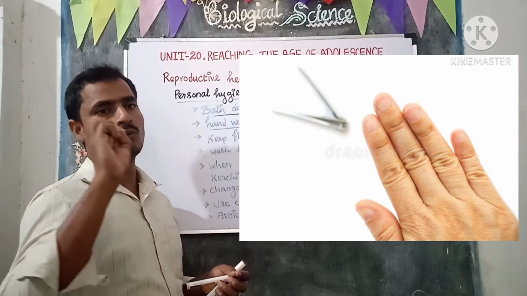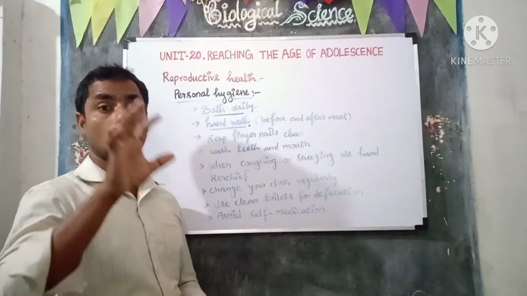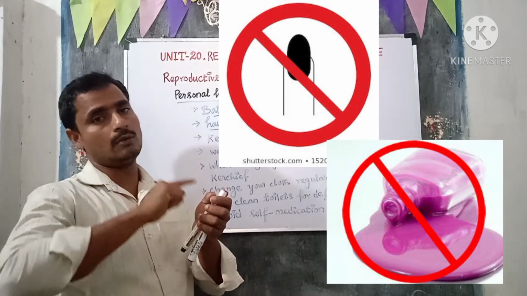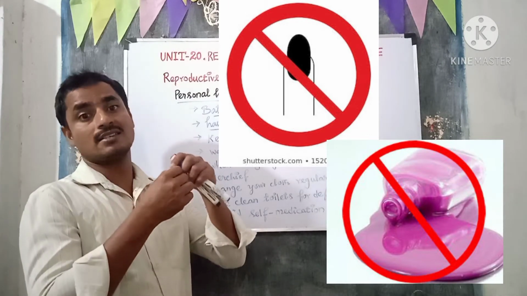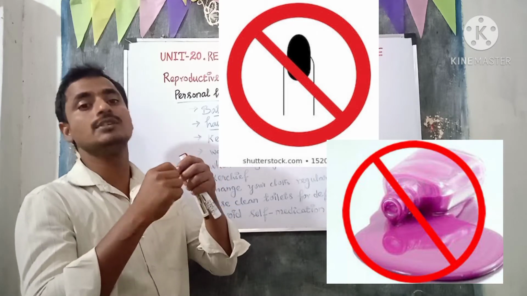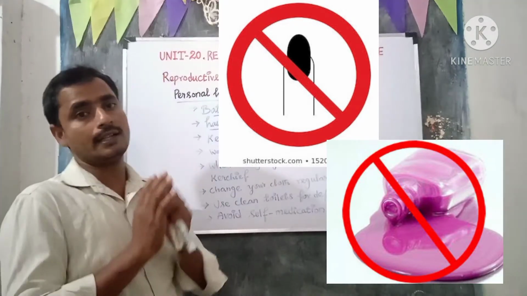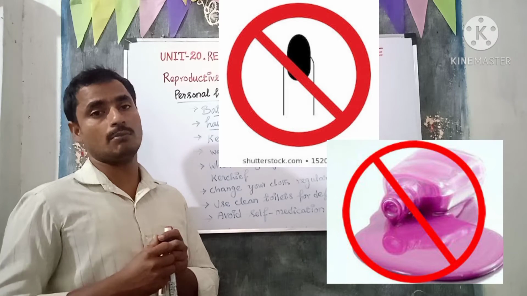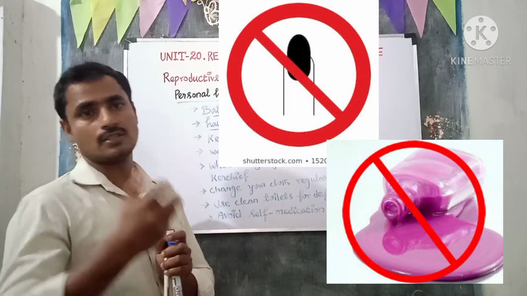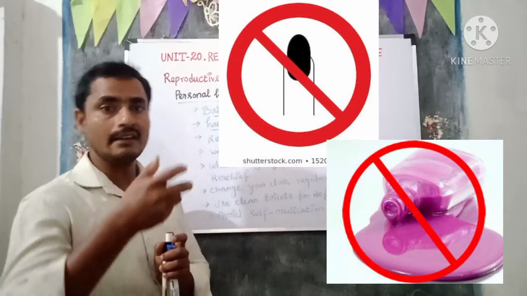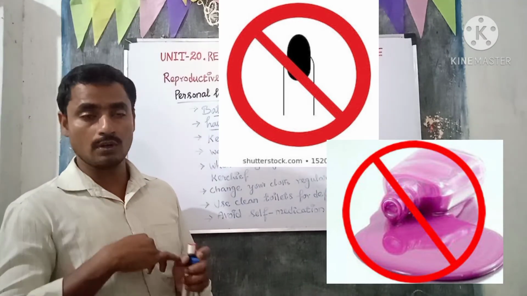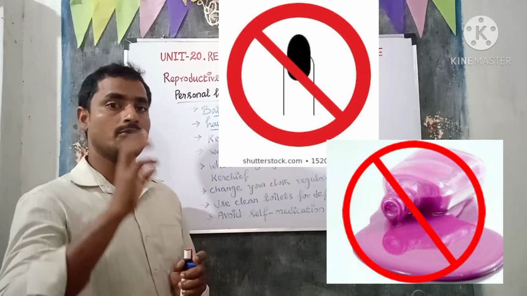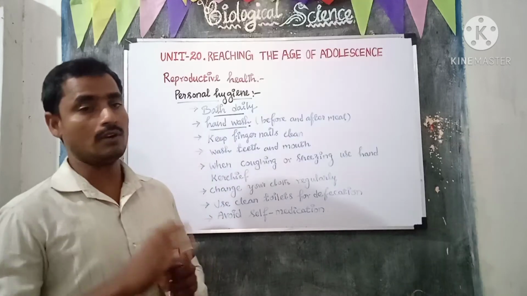We should keep our fingernails clean, and we should avoid using nail polish, because frequently we are removing and reapplying nail polish. It will make nails weak and brittle, which means easy to break. Nail polish also contains some harmful chemicals like formaldehyde, acetone and toluene. It will create irritation in the nose and lungs. Not only this, it is also harmful for the reproductive system of females. So we should avoid the usage of nail polish.